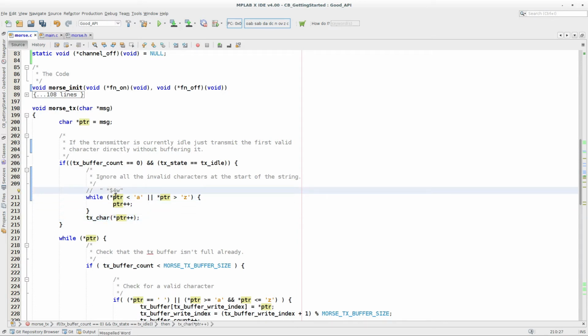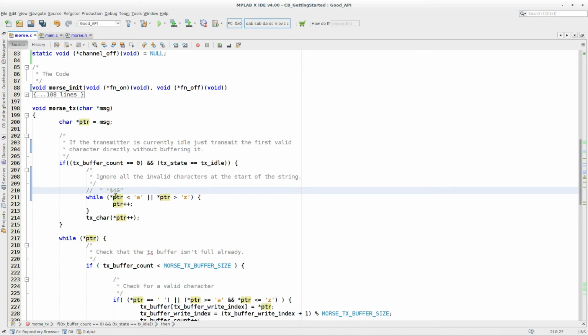The problem is if somebody passes in no valid character at all. What this loop is going to do is test the space. It's invalid, move on. Test the asterisk, invalid, move on. Test the $, invalid, move on. 4 is invalid, move on. Ampersand is invalid, move on. We get to the null termination.